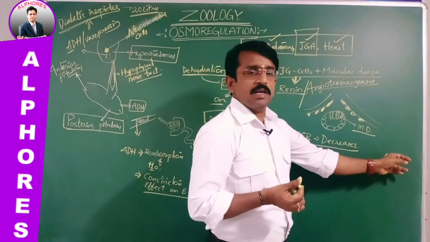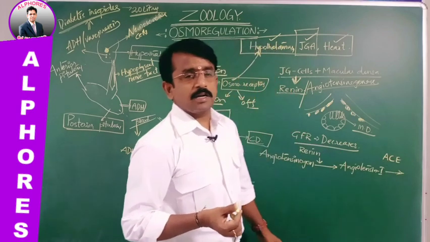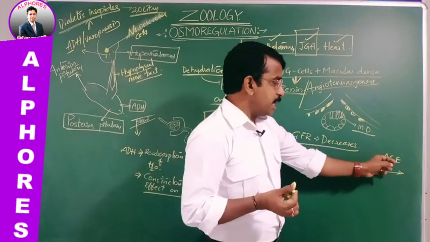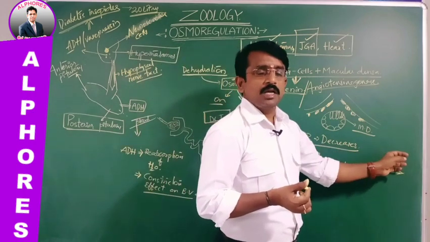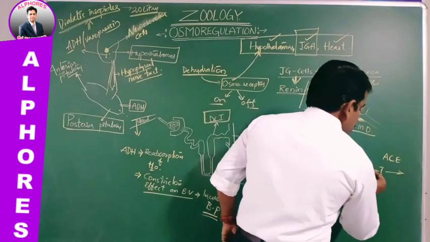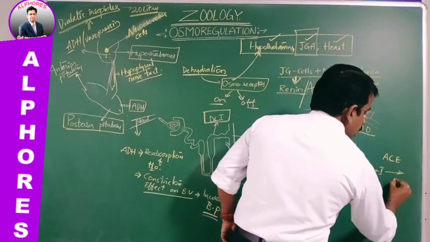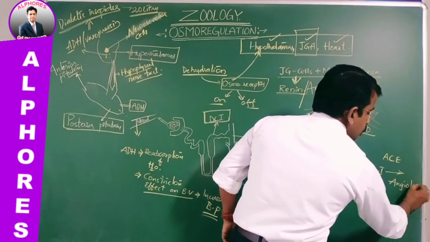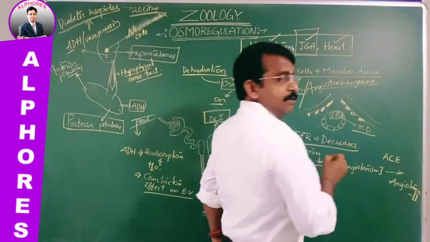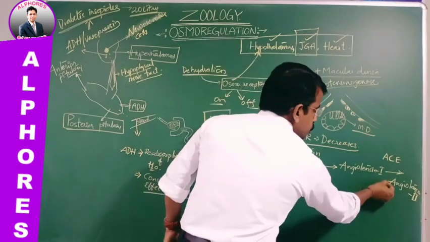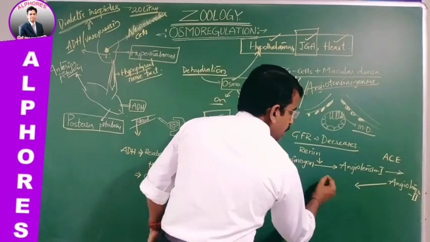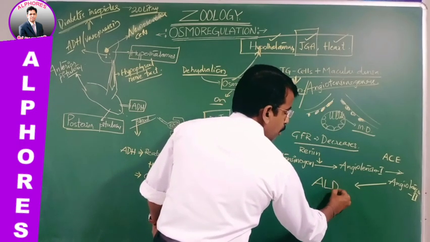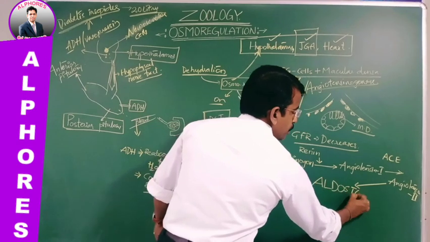Angiotensin converting enzyme is secreted when the blood flows through the lungs. ACE, angiotensin converting enzyme, converts angiotensin 1 into angiotensin 2. Right? This angiotensin 2 stimulates the secretion of aldosterone.